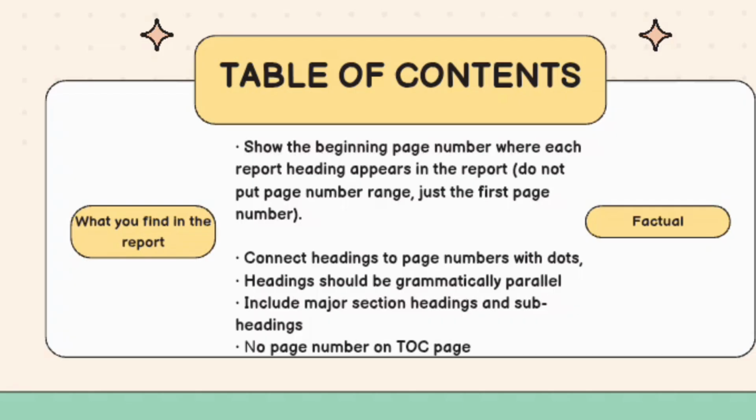Major sections and subheadings are included, connected to page numbers with dots. The headings should be grammatically parallel, and no page number is placed on the page itself. In short, this serves as a roadmap for your report.